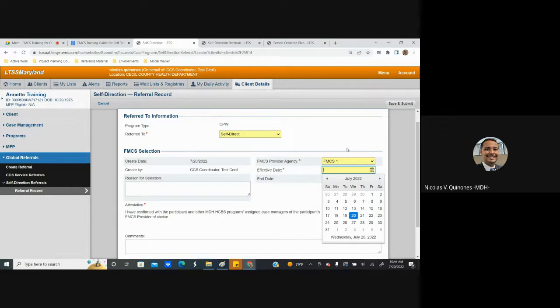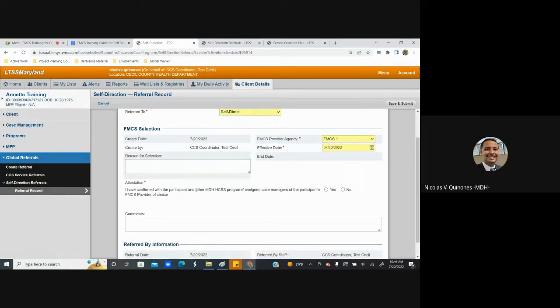For these purposes, I'm going to cover a couple of different scenarios. The first scenario I would like to cover is the initial assignment of an FMCS provider to a participant. I'm going to say that this person wants to start working with this FMCS provider as of today. I can optionally put in any reason for the selection.